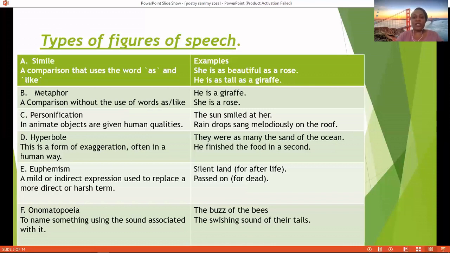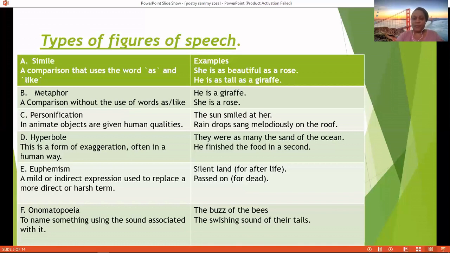He finished the food in a second. We can just imagine how quickly he ate. Maybe he was very hungry. But to say he finished it in a second is just an exaggeration, which is a hyperbole. Then let's look at E, euphemism. A mild or indirect expression used to replace a more direct or harsh term. Mild indirect expression which replaces a more direct and a harsh term.